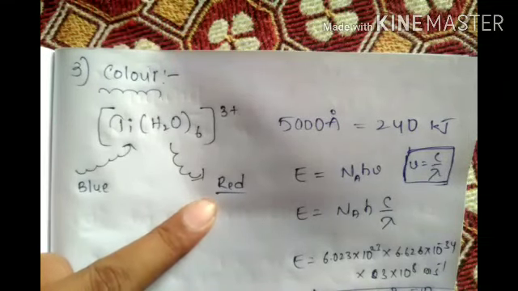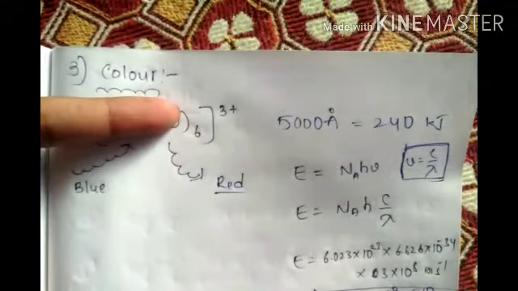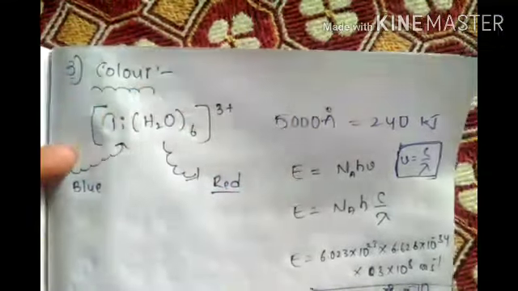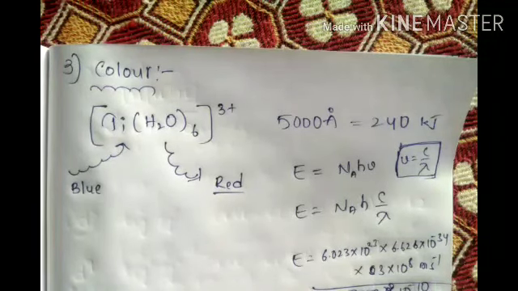Red is a complementary color of blue. Complementary color. If blue is taken, red will come. If red is taken, blue will come. Both are this kind of compounds only. It is absorbing at 5000 only.